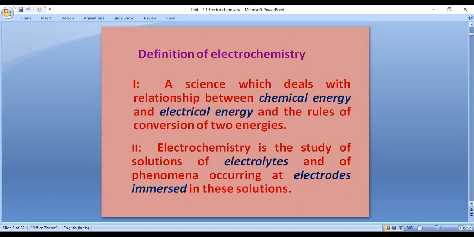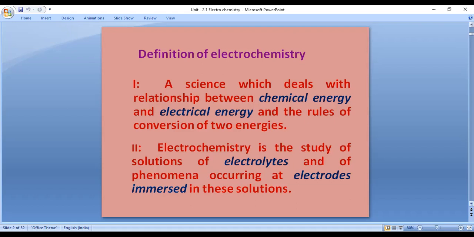Electrolytes means, as a simple logic, sodium chloride, NaCl, Na+ Cl-; sodium hydroxide, Na+ OH-; potassium chloride, K+ Cl-. These are the strong electrolytes. In the same manner, sodium acetate is a strong electrolyte. Acetic acid is a weak electrolyte. Ammonium hydroxide is a weak electrolyte. That means this study of the solutions is also electrochemistry.